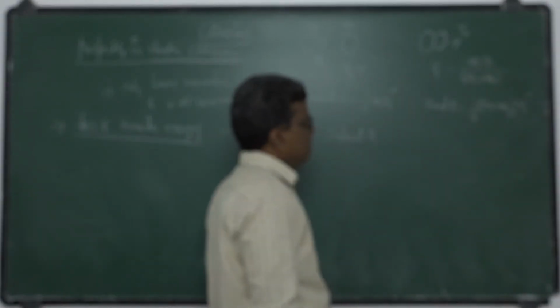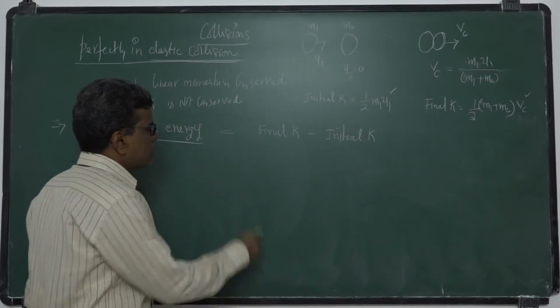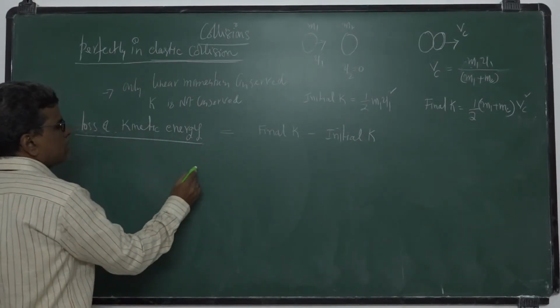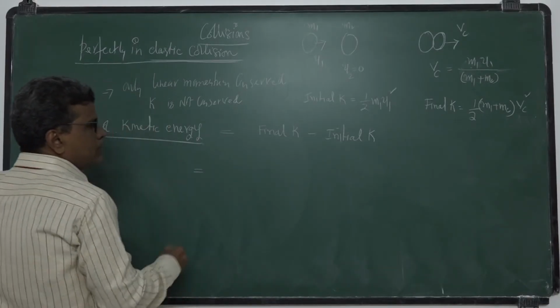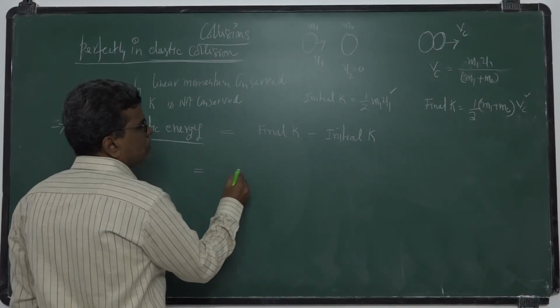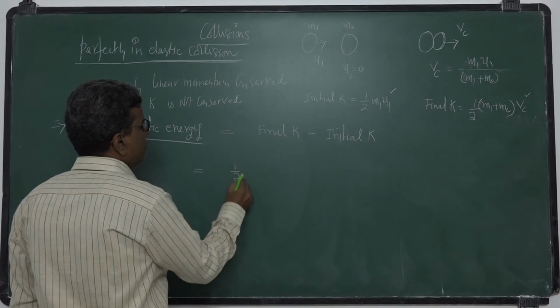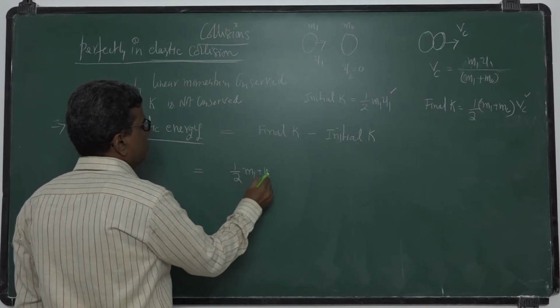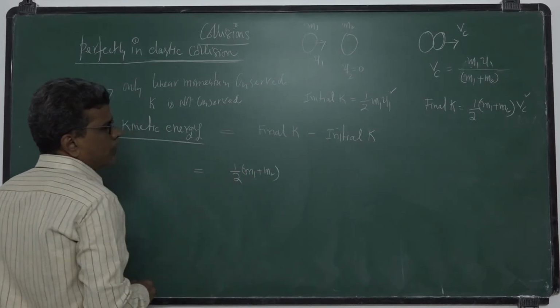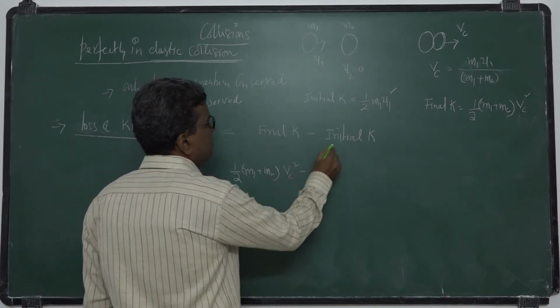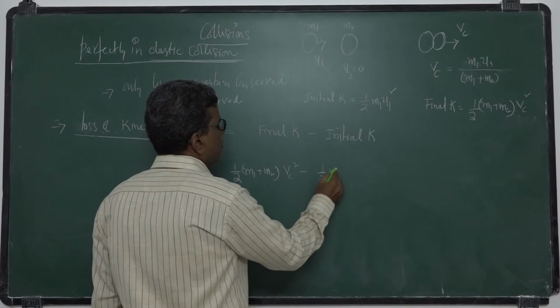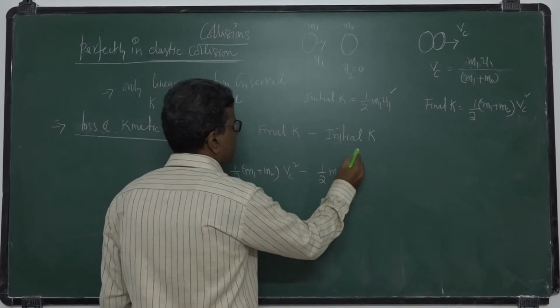Okay. That is final kinetic energy. I want loss in kinetic energy. That is half m1 plus m2 into Vc square minus initial half m1 u1 square.